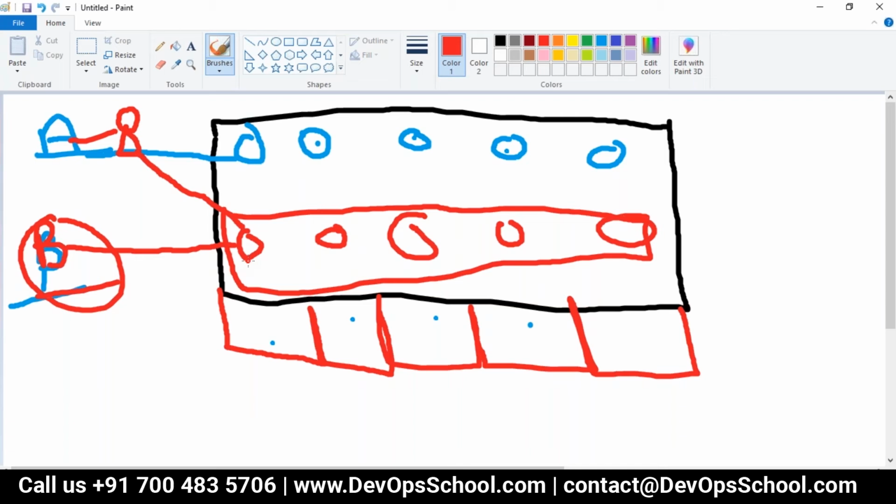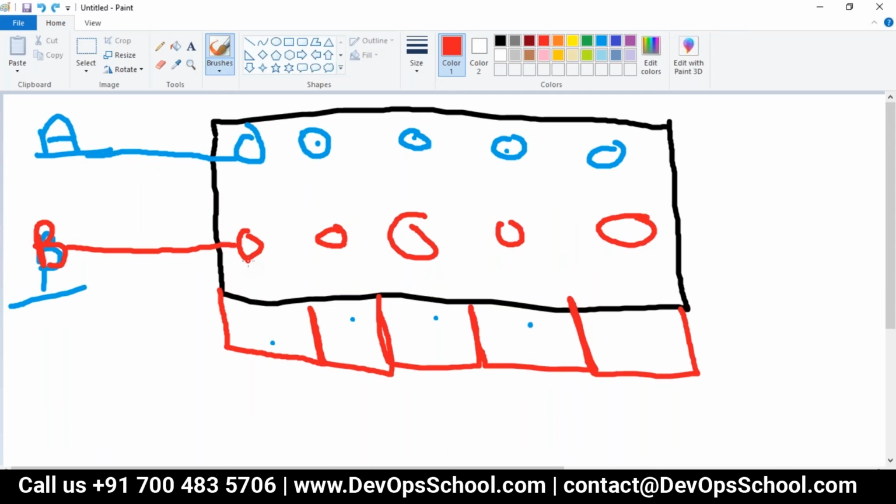So this kind of firefighting will keep on happening between the projects, between the services, between the microservices, between the teams, between the departments and all. So there should be some way to divide the cluster and control the cluster by the sub team. So then Kubernetes said, no problem, don't fight like this.